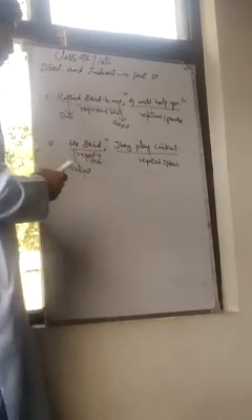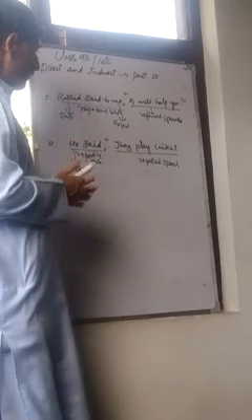Here, Rashid is the subject and repeating verb, and me is the object. In the second one, only the subject is given. The object is not visible in the second one.